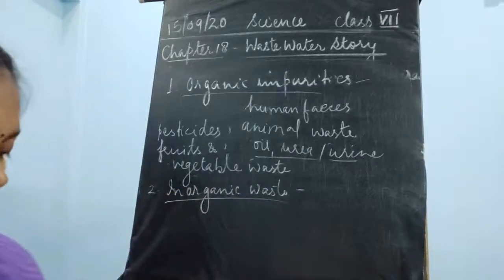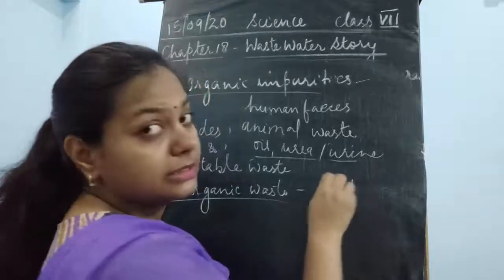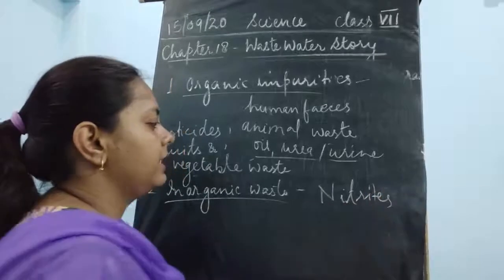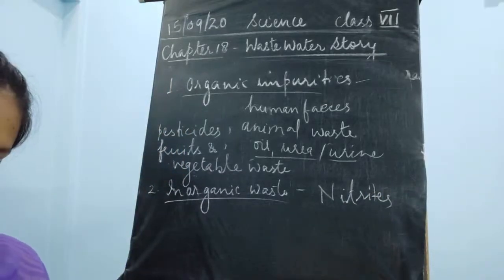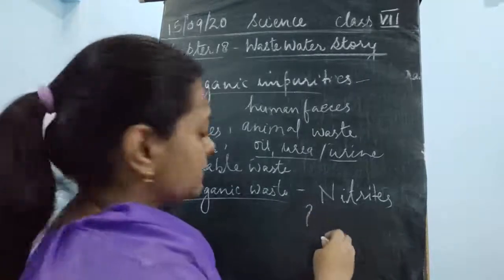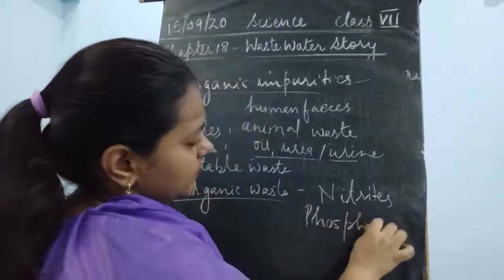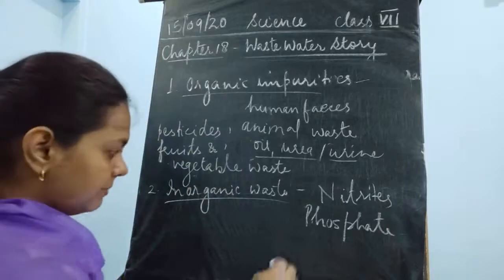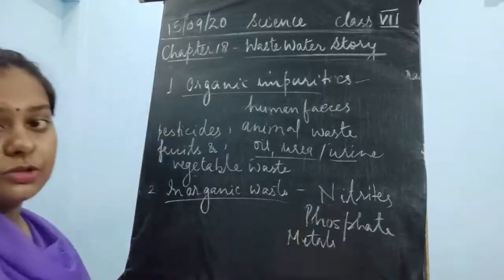Now we'll talk about the inorganic waste. So inorganic waste may include chemicals, children. Nitrites, this is one of the chemicals. Then the next thing is phosphates. Okay, then after that it includes the metals. Metal wastes also are there.